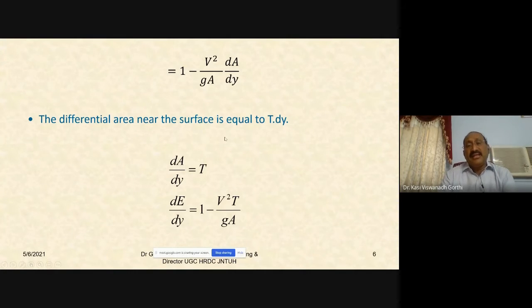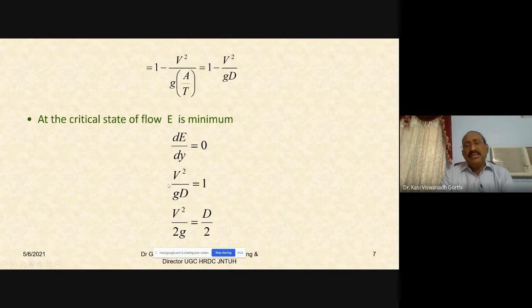So the differential area of the strip is equal to T into dy, or dA by dy is equal to T, and hence dE by dy will be 1 minus v square T by gA. This is the specific energy derivative dE by dy. This can be rewritten as 1 minus v square by g into T by A, that is, 1 minus v square by g into 1 by (A by T). So what is A by T? Area divided by top width would be equal to the hydraulic depth D. And hence this becomes 1 minus v square by gD.